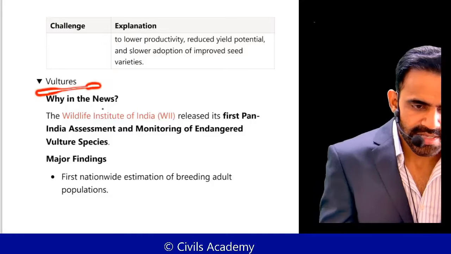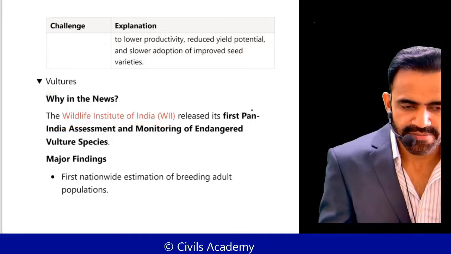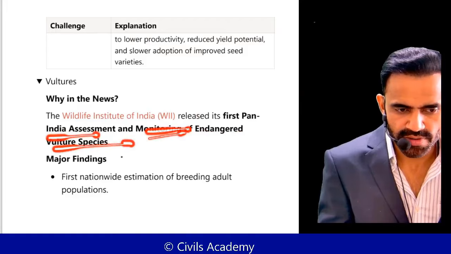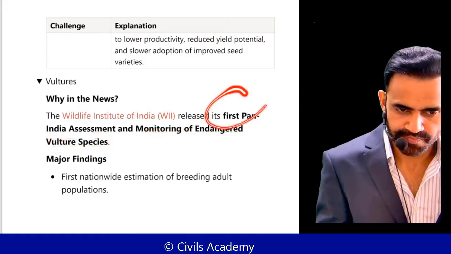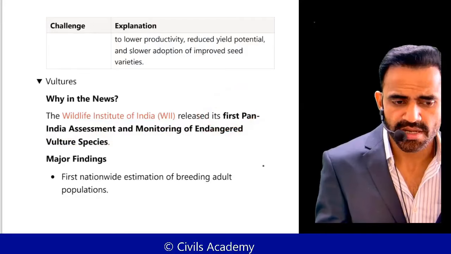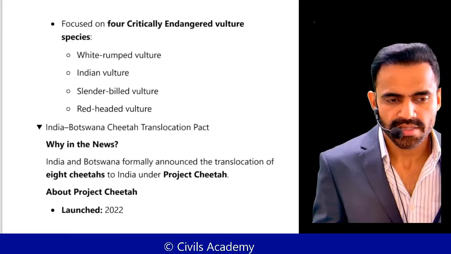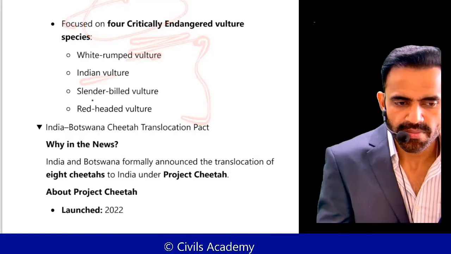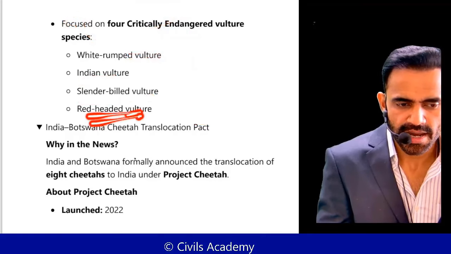Next is related to vultures. So recently, Wildlife Institute of India released the first all India assessment and monitoring of endangered vulture species. This is the first such thing. So just remember, these are the 4 critically endangered vulture varieties: white-rumped, Indian vulture, slender-billed, and red-headed.